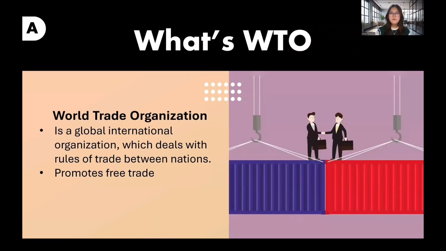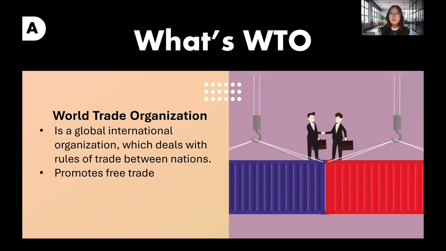To start off, before explaining all of the questions, I would explain first what the WTO is. WTO stands for the World Trade Organization. The World Trade Organization, or WTO, is the only global international organization dealing with the rules of trade between nations.